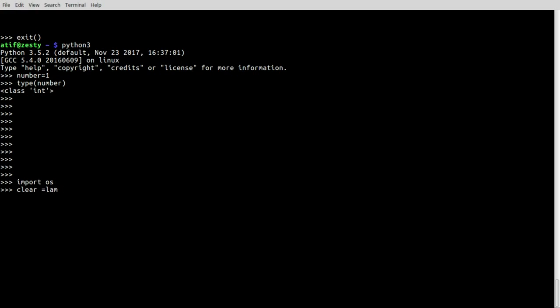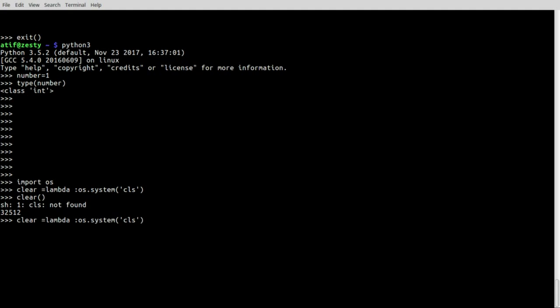Don't worry about these things. What is happening right now, don't worry about this thing. You don't even need to know what is lambda, what are functions and all. Just copy it. Lambda, sorry, lambda colon os dot system cls, and when I will call clear,